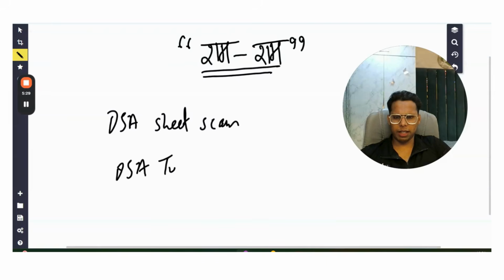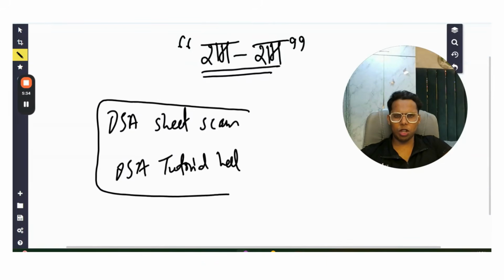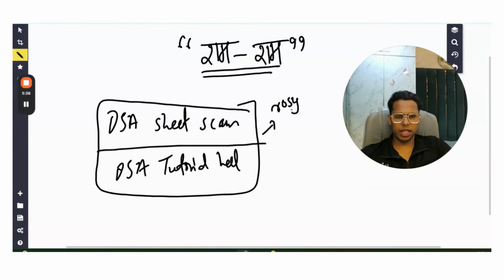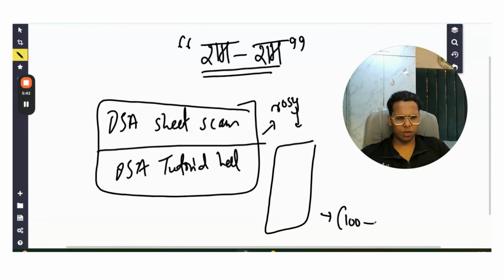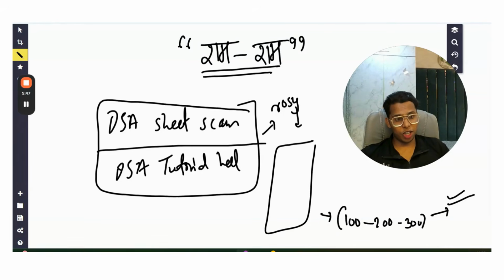DSA tutorial hell. So what happened is that you are shown a very rosy picture. You are shown a very rosy picture that there is this DSA sheet, do 100 to 200 or 300 questions which are there in this sheet, and your life is sorted. You will get a 50 to 60 LPA Google, Amazon, Microsoft job. This is the dream, the fake dream and rosy picture painted in front of you.